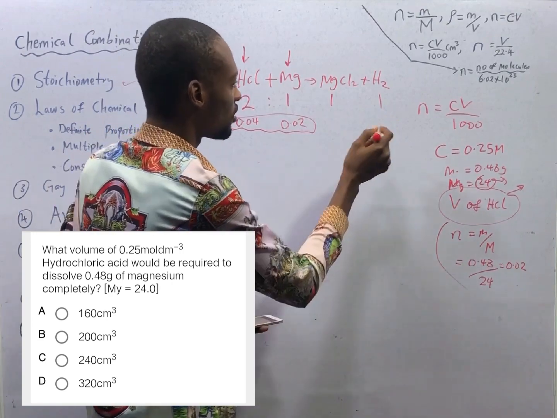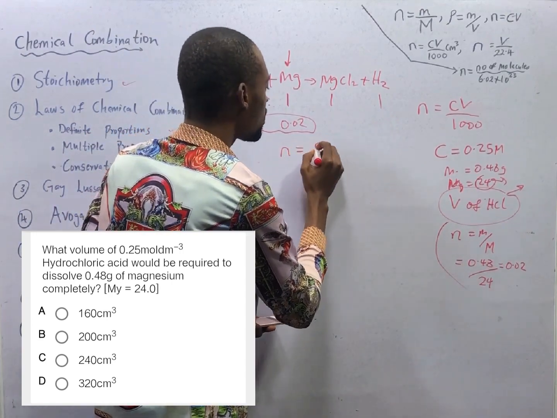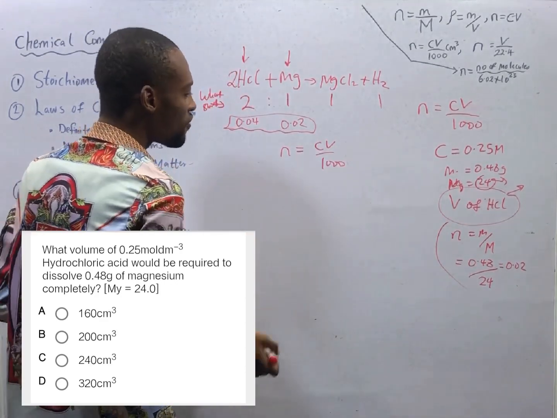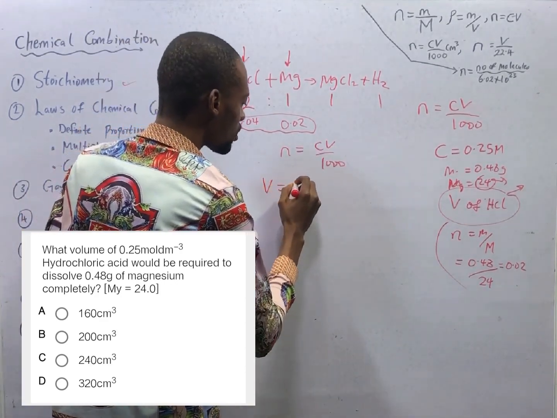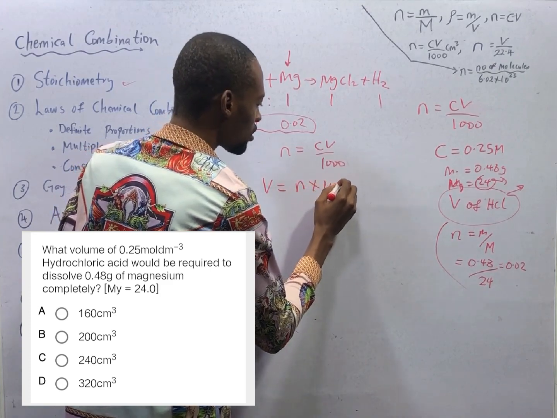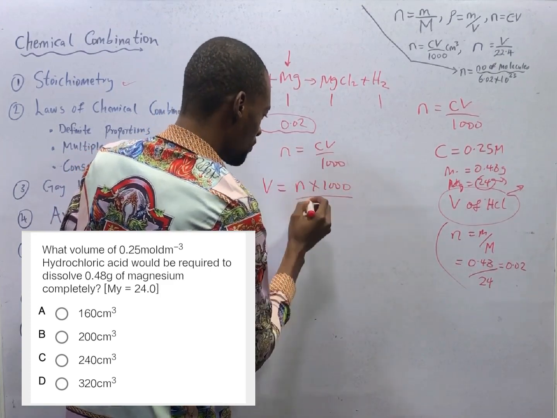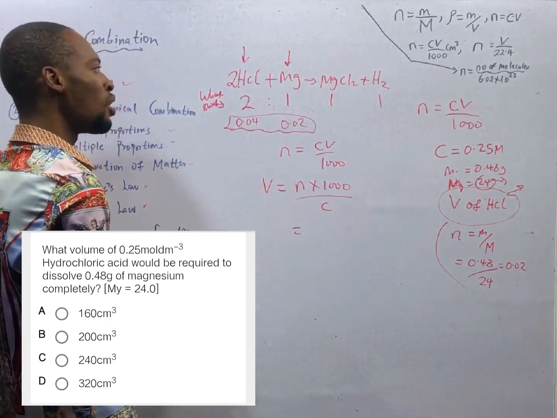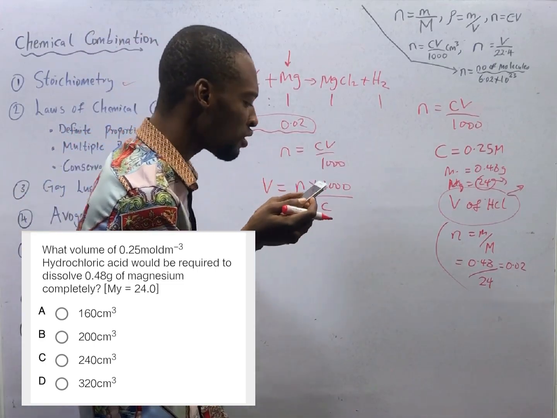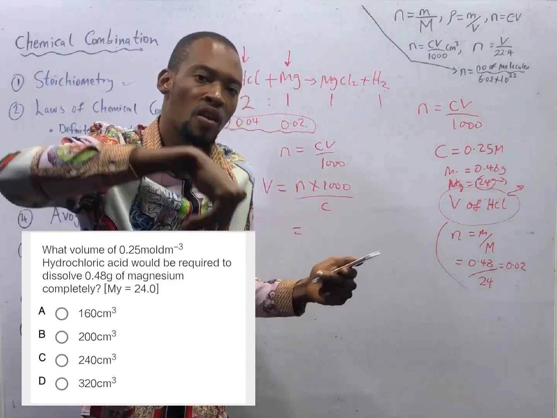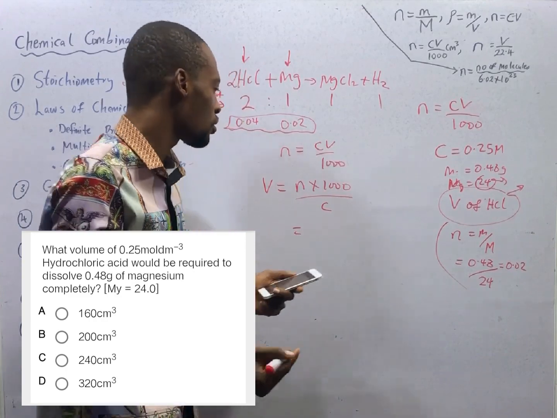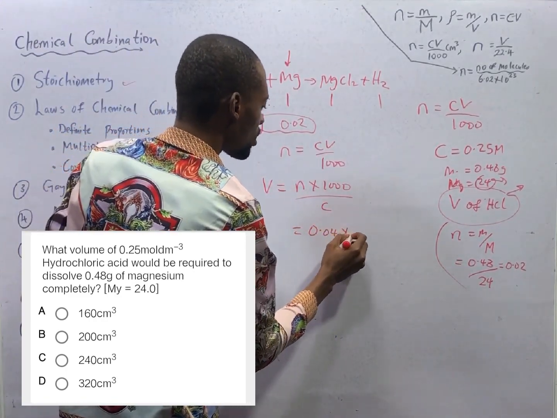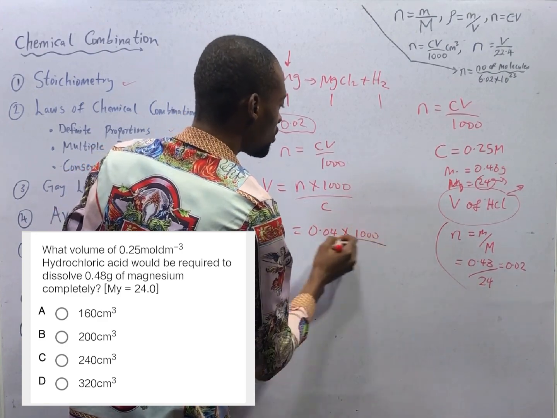Back to here. Number of moles is CV over 1000, but we are looking for V. Making V subject of the formula, volume is number of moles times 1000 over concentration. Now the number of moles here, is it for magnesium or for HCl? We are using the number of moles of HCl because it is the volume of HCl we are looking for. So we use the number of moles of HCl, 0.04 times 1000 over concentration,